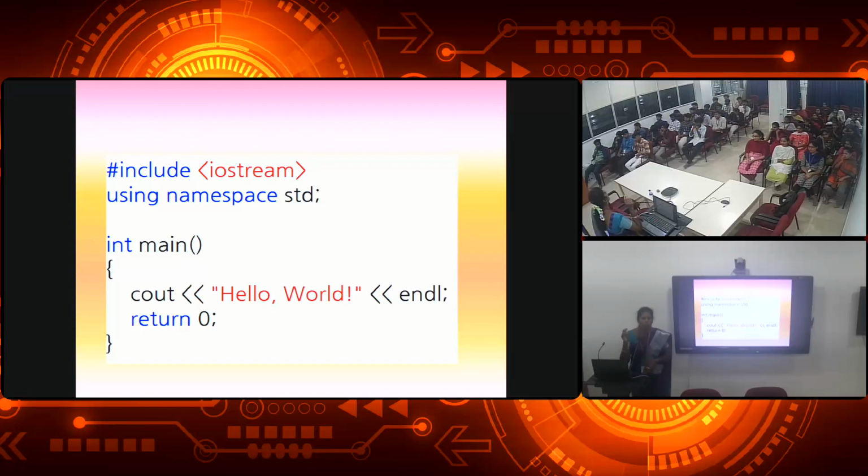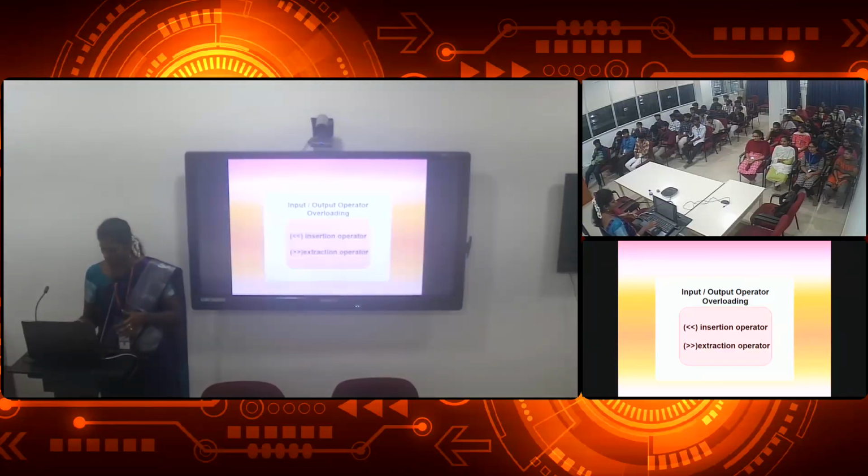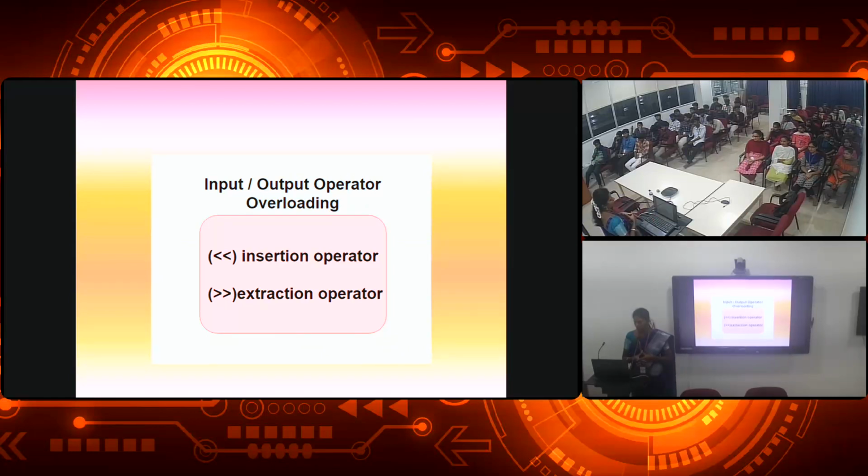I have given you the program with #include <conio.h>. Instead of that, what should you put? Using namespace std, then int main instead of void main, then return 0 instead of getch, you have to put. Okay, then input and output overloading, this is called as insertion operator, and the next one is